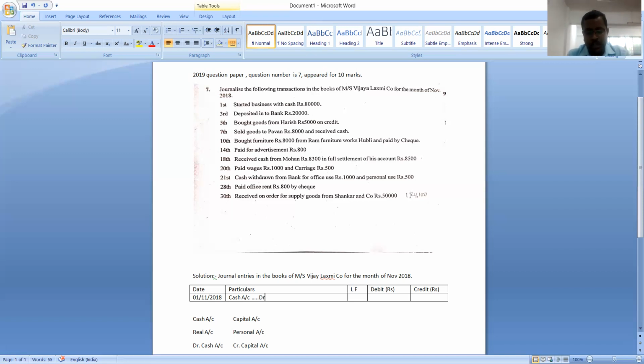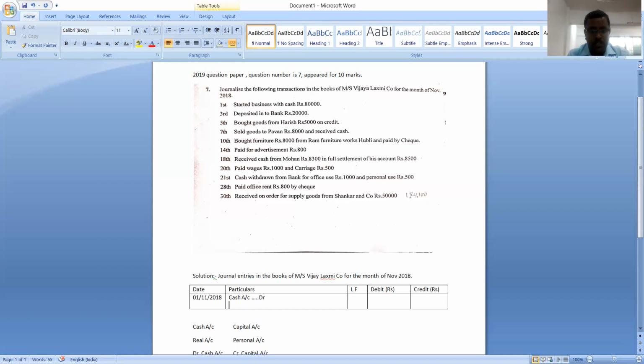So cash account debit. So in the particulars column, in the first line, what should we write? We should write the name of the account that should be debited. And after writing it, we should put some dots and write the abbreviation of debit. And in the next line, we have to leave one or two alphabets of space. How much space should we leave? We should leave one or two alphabets of space, and we should write the name of the account that is credited.